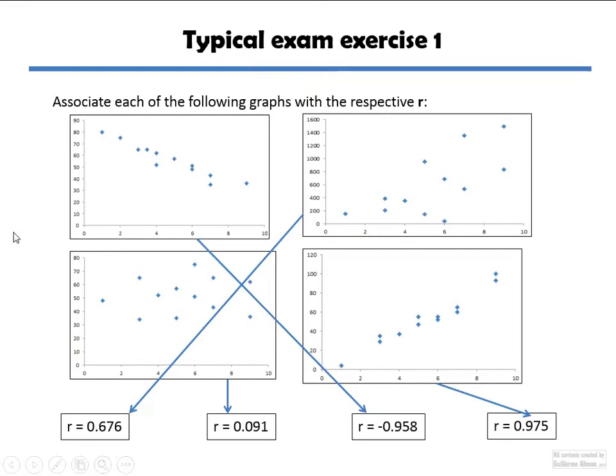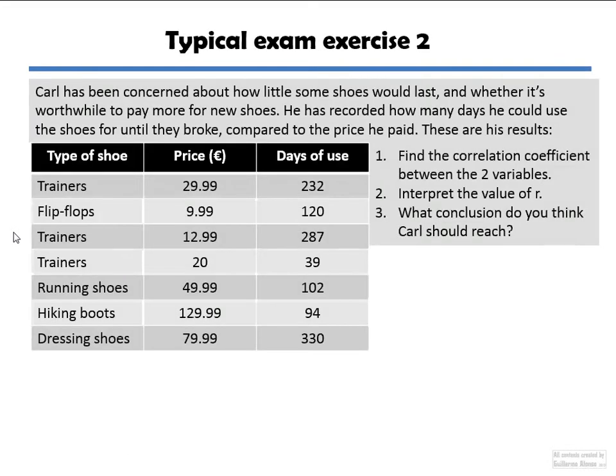And finally, another example. They give us this very long exercise. It tells us a story about Carl and his shoes, and he starts measuring stuff. This could be a 7-point or 6-point question in the IB exam. So it gives us this list of shoe prices and days of use, and it asks us to find the correlation coefficient between the two variables, interpret the value of R, and say what conclusion Carl should reach.